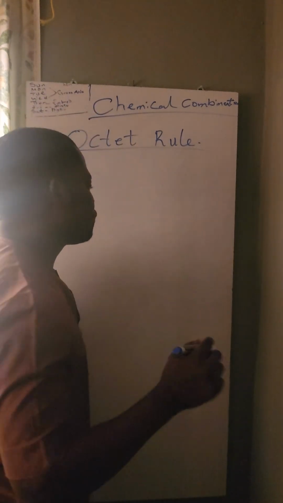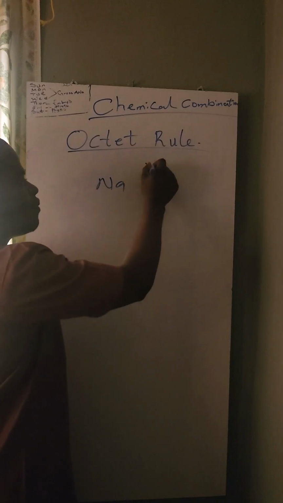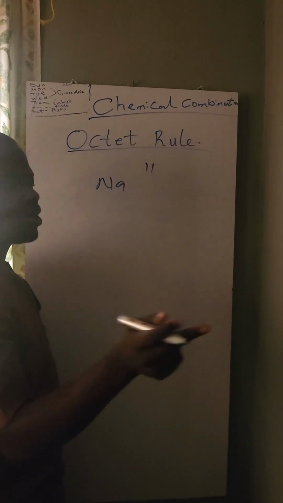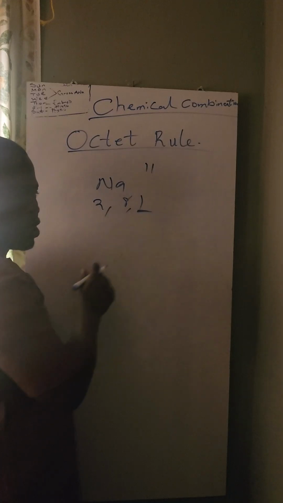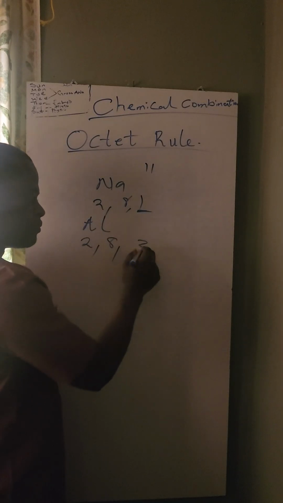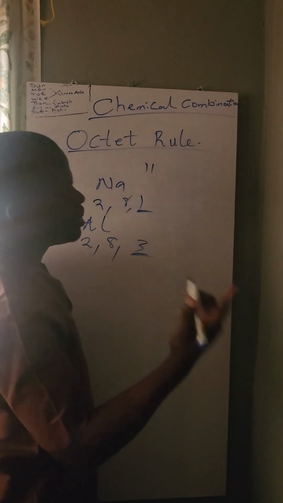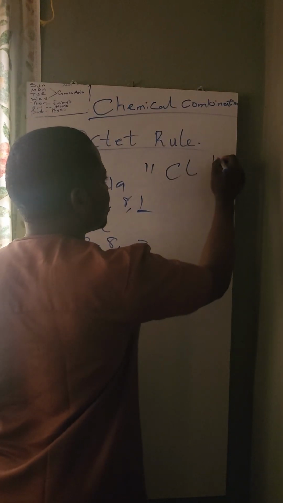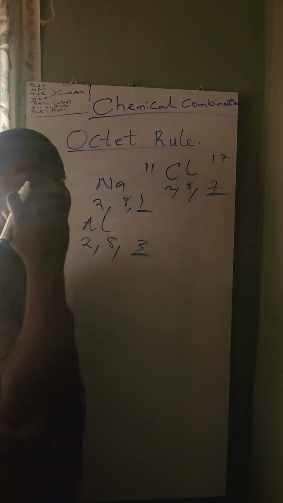What I'm trying to say in short form is this: to get the valency of sodium, sodium is number 11. From hydrogen, helium, lithium, sodium is number 11. So this is 2, 8, 1. It is a metal. The valence electron is 1. Aluminium is number 13, 2, 8, 3. The valence electron is 3. For chlorine, a non-metal, chlorine is number 17. That's 2, 8, 7. Because here it is 7, it is a non-metal.